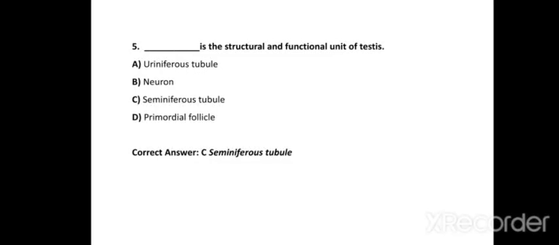The walls of the seminiferous tubule consist of germinal epithelial cells which produce sperm via meiosis. Option D, primordial follicle, is part of the female reproductive system; these are the initial follicles produced before birth of the female fetus.